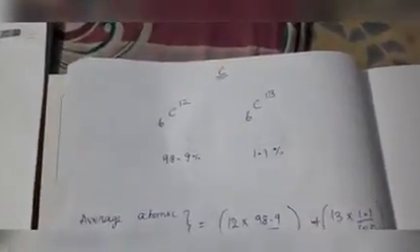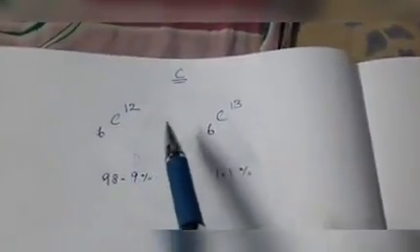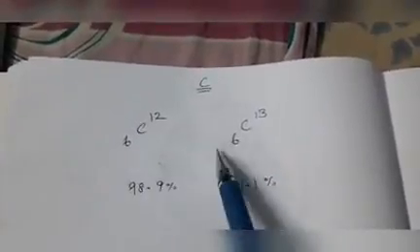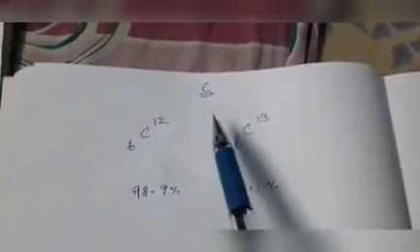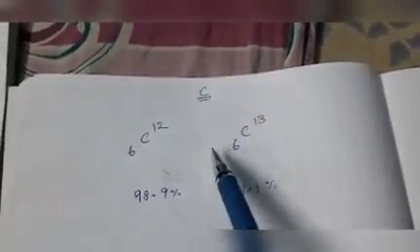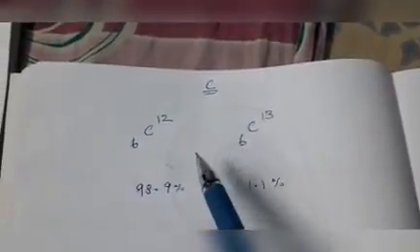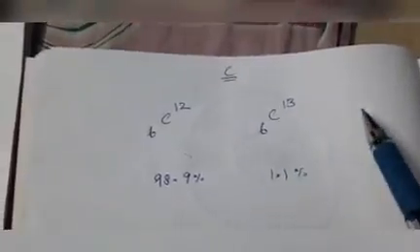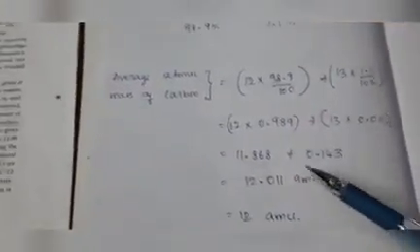By seeing an example, we can understand the average atomic mass definition. For carbon, the naturally occurring isotopes are 2. Isotopes means, as you already know, same atomic number, different mass number. Same atomic number 6, but mass is different, 12 and 13. Naturally, carbon exists in 2 forms, carbon 12 and carbon 13. If you take 100 atoms, 98.9% are of this type only, and the remaining few exist as C13, carbon 13. By using this value, we can determine the average atomic mass.